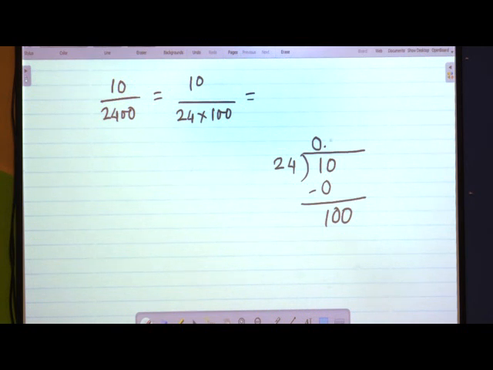Just now we had seen 24 fours are 96, 4 remaining. It is again smaller. I can give a 0 because I have already given a decimal point here. 24 twos are 48. So, ones are 24.